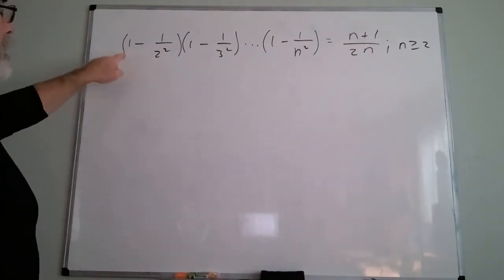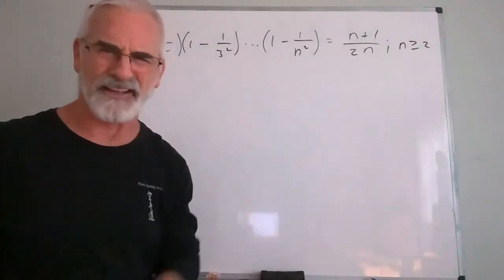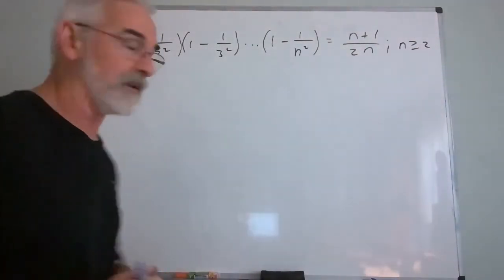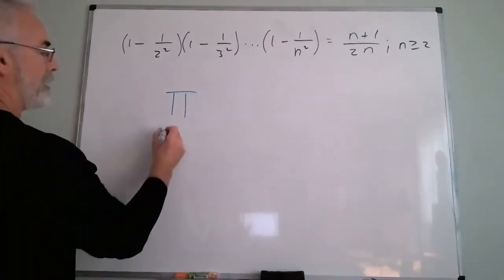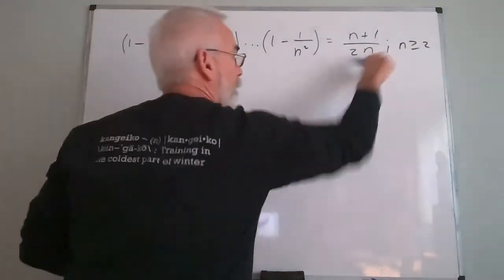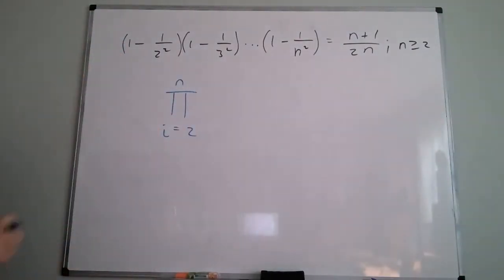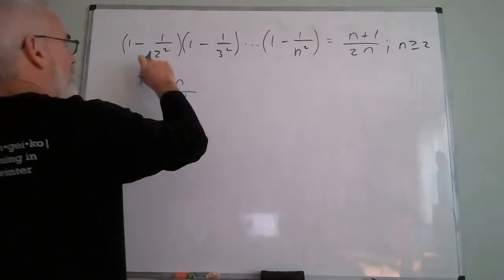Well, because if I did 1 minus 1 over 1 squared, that would be 0, and the whole thing would be 0. That's not a very interesting problem. If I wanted to write this in a formula sense, this would be product i equals 2 to n. That means that n has to start at, right? The smallest n could be would be 2.